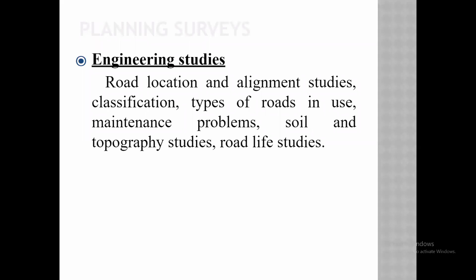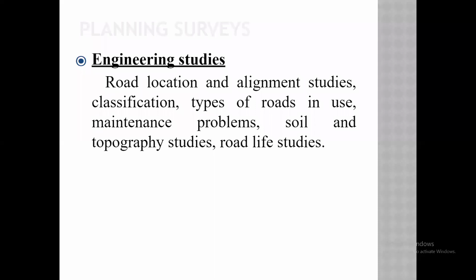The alignment should not pass through the city so that we can easily and timely go from one point to another point. Then we also need to check for minimum crossings of rivers and lakes, because the cost to build bridges will increase if you cross the river. We have to decide such alignments.